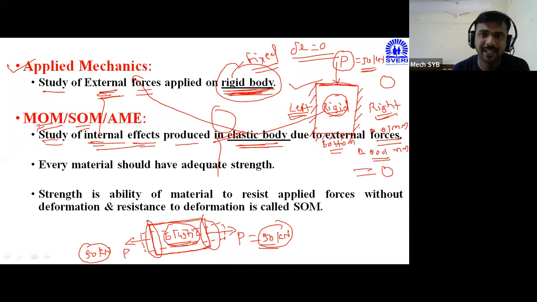In applied mechanics, rigid body, so deformation is totally 0. In strength of material, elastic body means it is possible to calculate each and every parameter due to the elasticity. So this is the basic difference between the applied mechanics and the strength of material or mechanics of material. Understood the basic difference between applied mechanics and SOM?